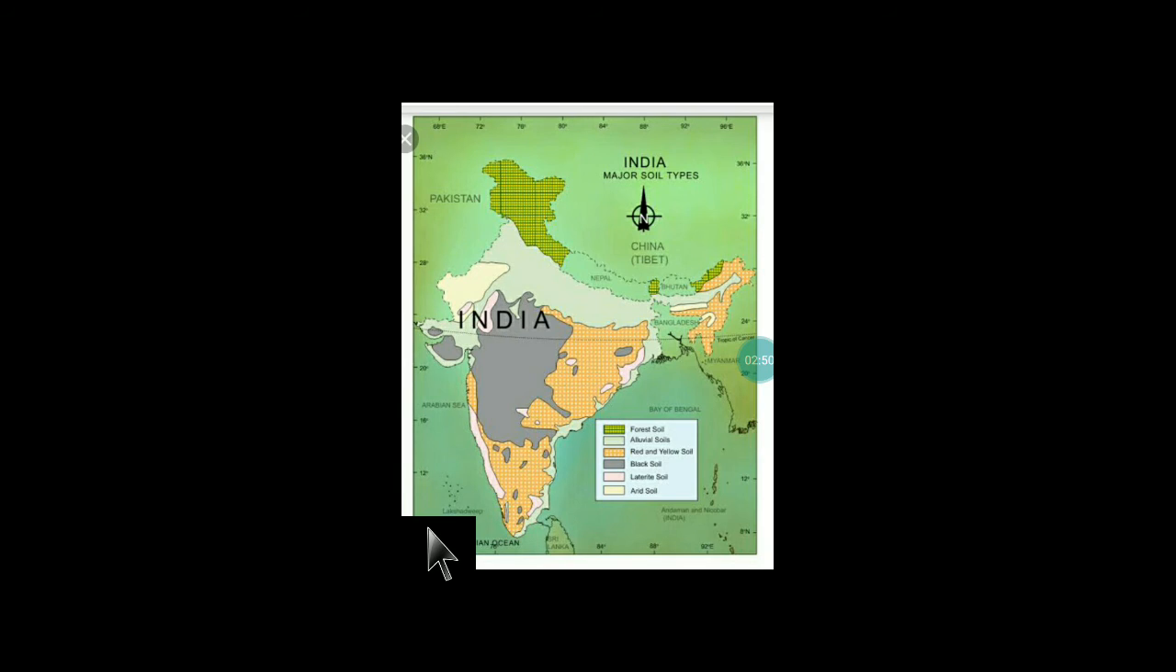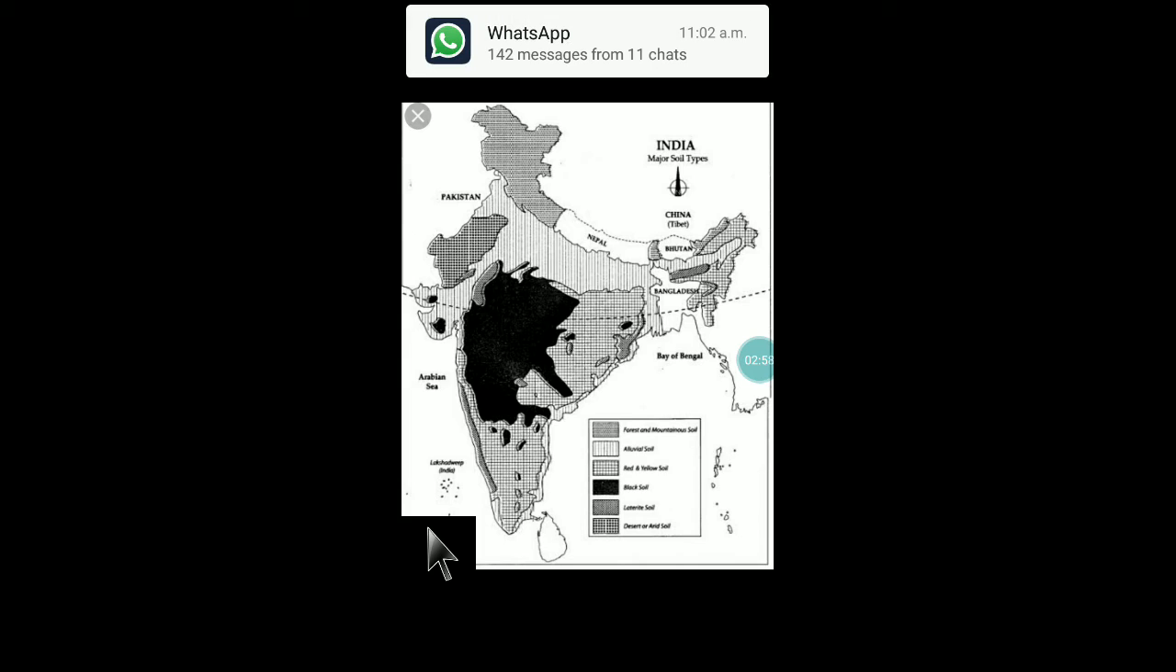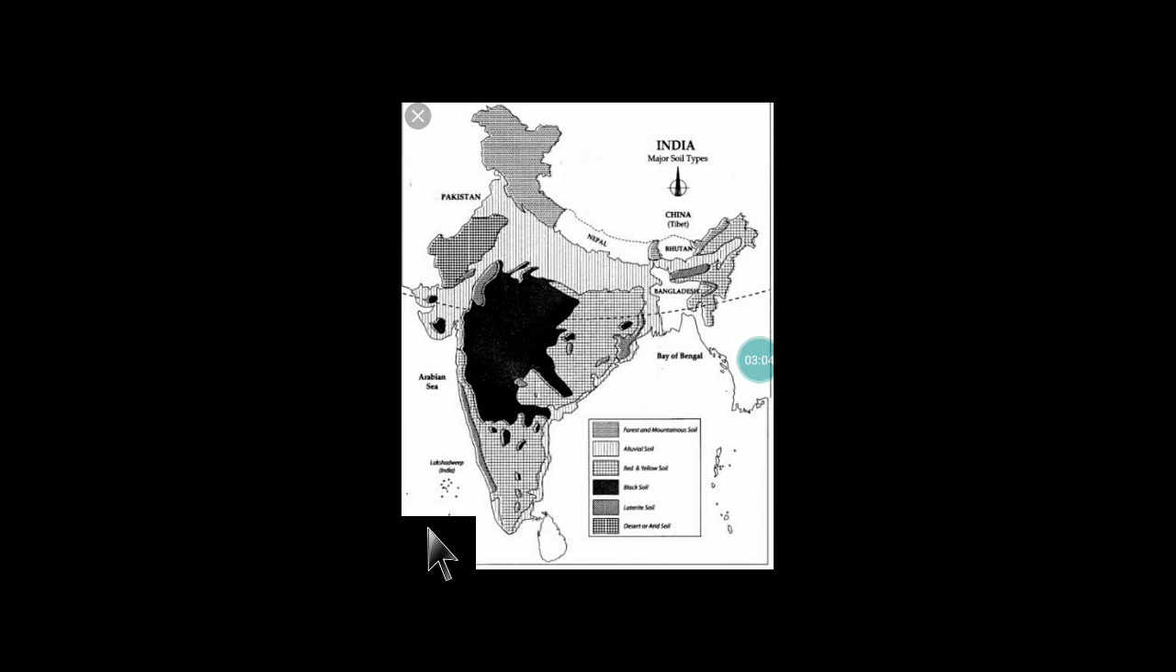And if you are not comfortable preparing in this manner, you can do it in this manner also. When the distribution of soil types is there, you can use different symbols for separating the states as well as the different soil types. For today this much only, and the rest we will see with the other maps also.